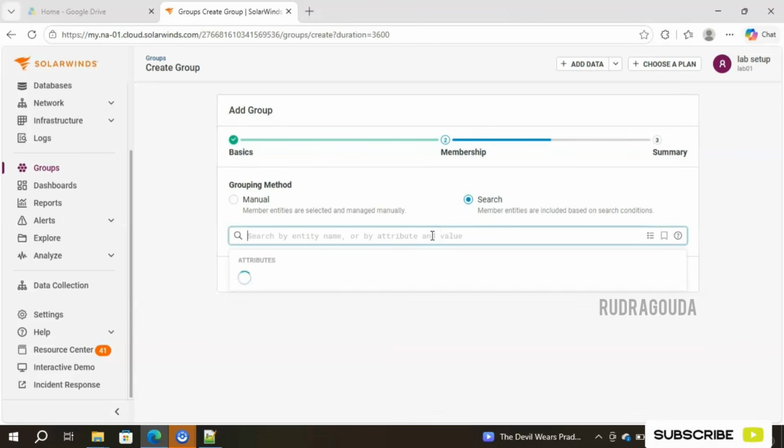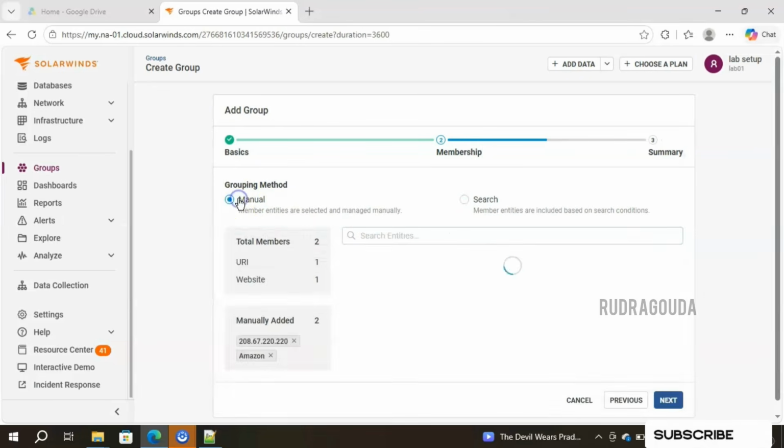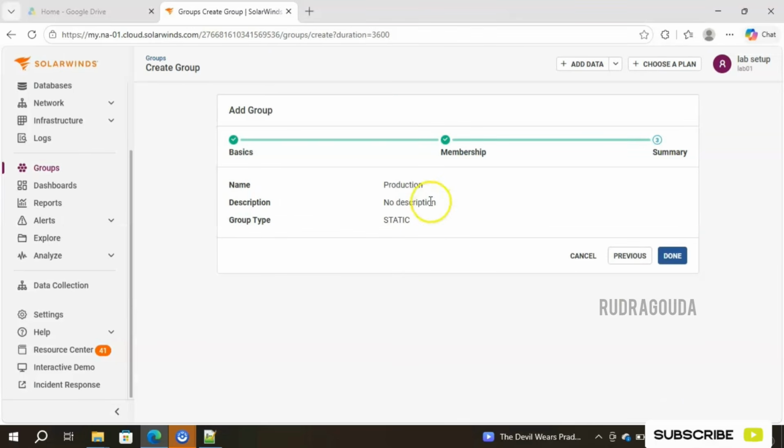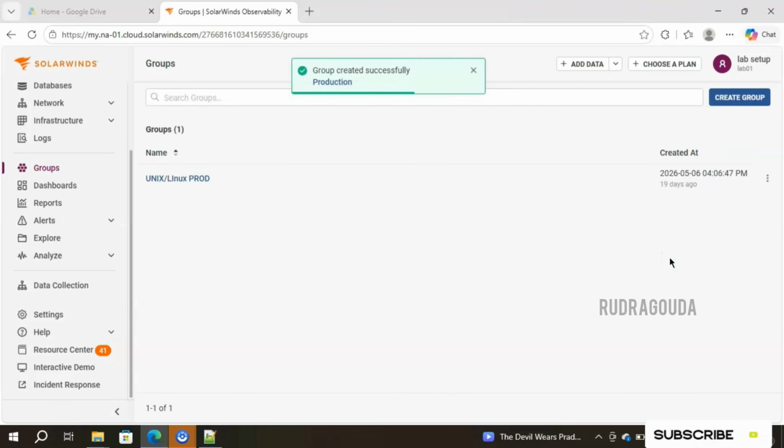It will list out everything and select whatever you want. Now I'll go and take use of the manual method only. I'll click on next. So this is the production, that is name, and group type is static, and finally I'll click on done. Within a few clicks, I successfully created one group here.